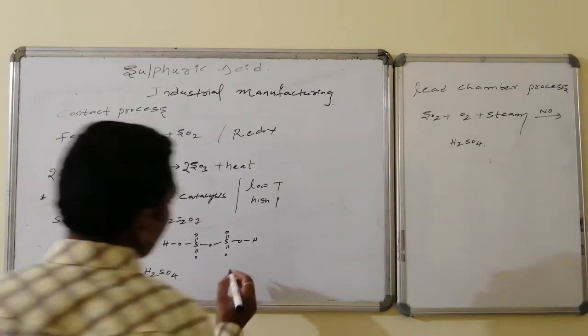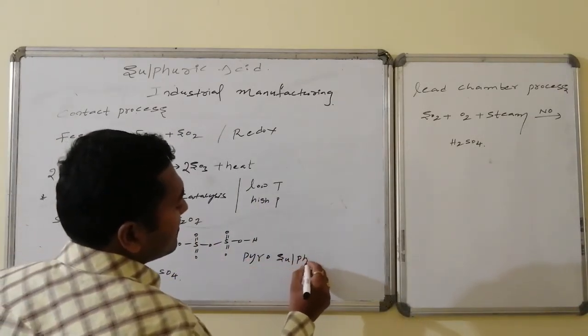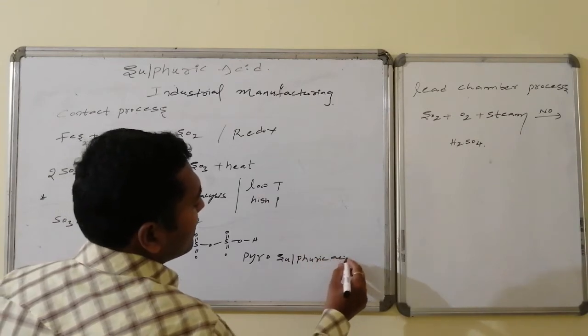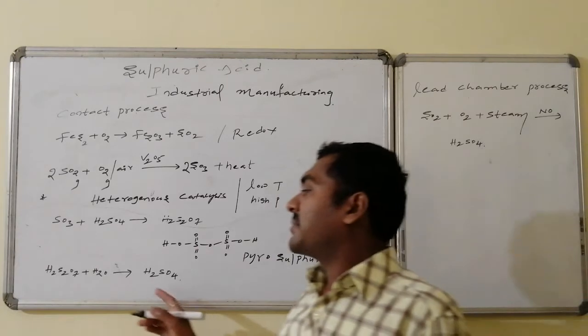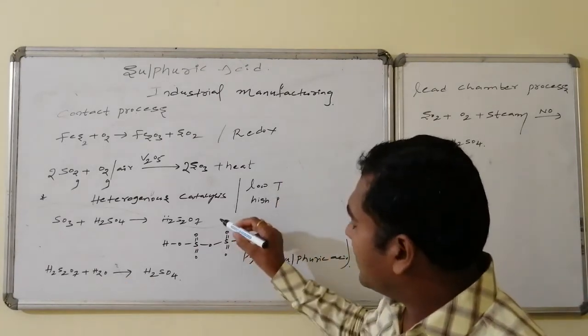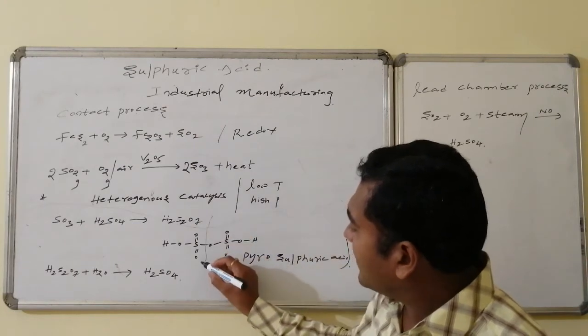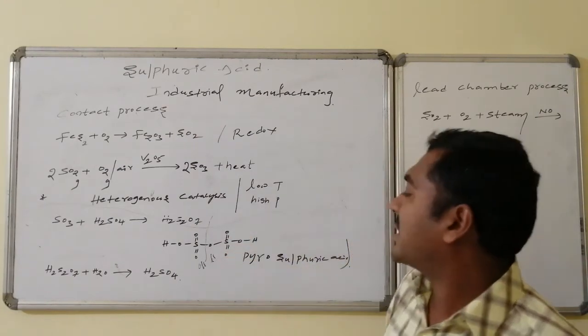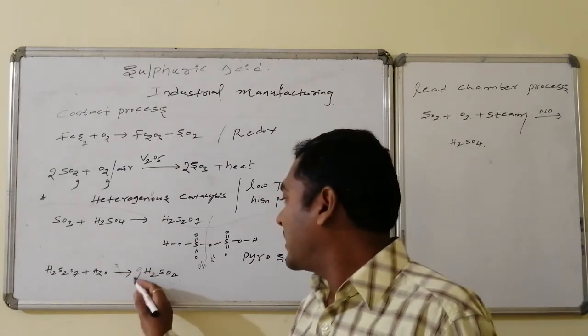This pyrosulfuric acid, on reaction with water, undergoes hydrolysis: the OH breaks this bond and H breaks the other. As a result, 2 molecules of sulfuric acid are generated.